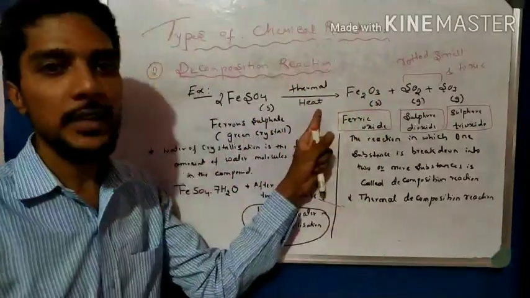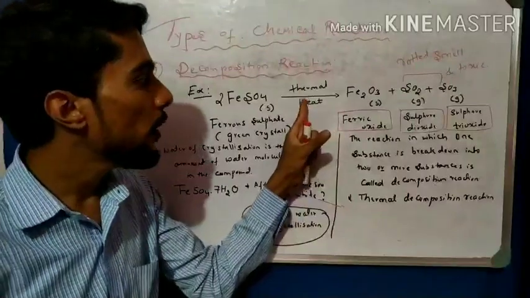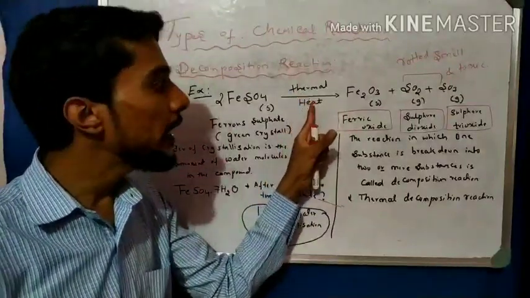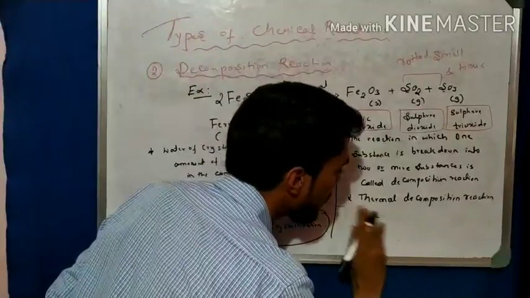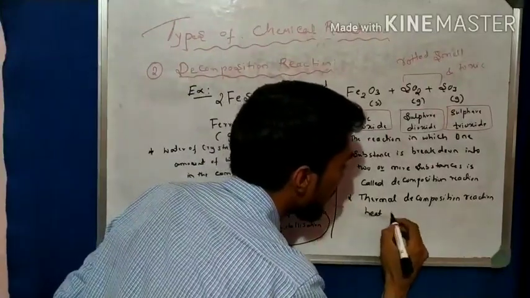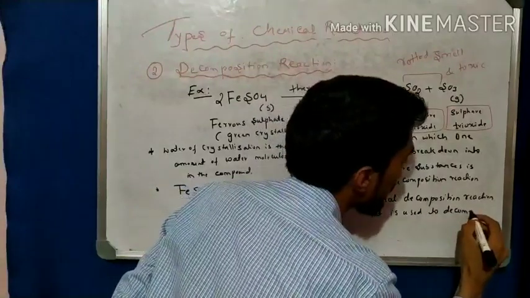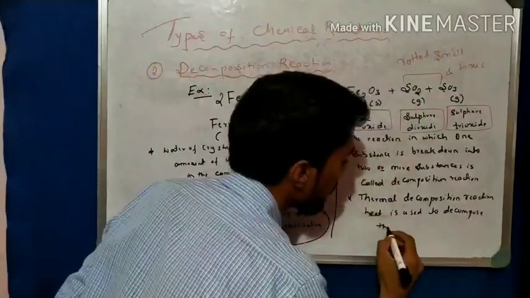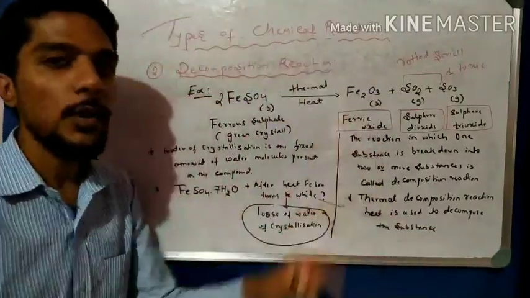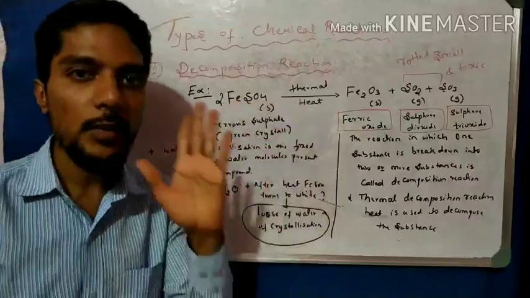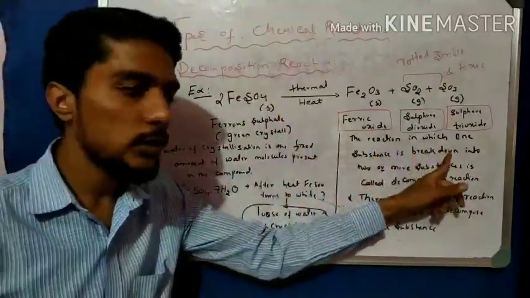Because heat is used to decompose or break down the substance. It is called thermal decomposition. So this is a very important point, the definition of decomposition reaction.